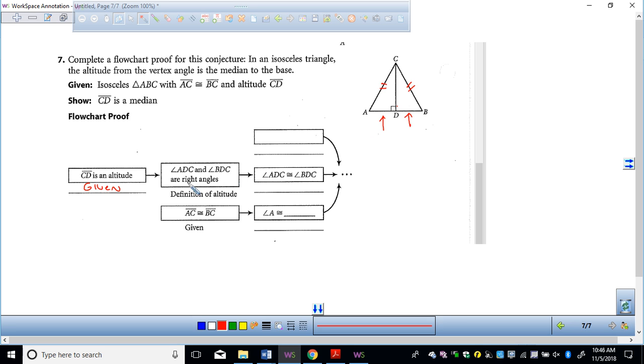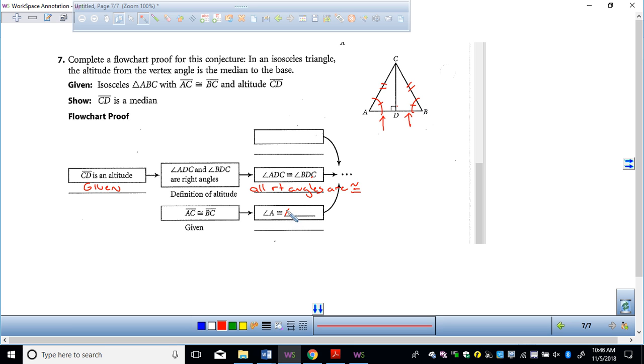Because ADC and BDC are right angles, what has to be true about them? They're congruent, because all right angles are congruent. You have to have a reason for everything. And because AC is congruent to BC, I know that angle A has to be congruent to angle B. So I'm going to mark that angle A is congruent to angle B.